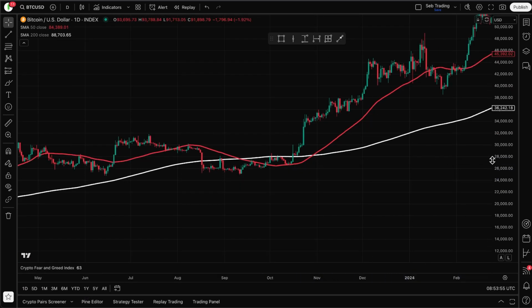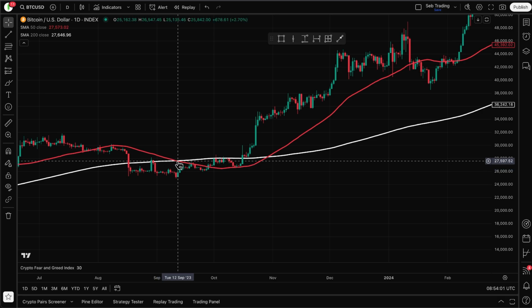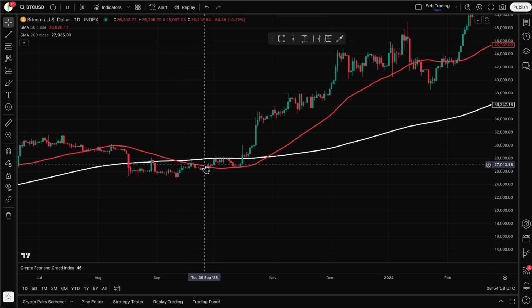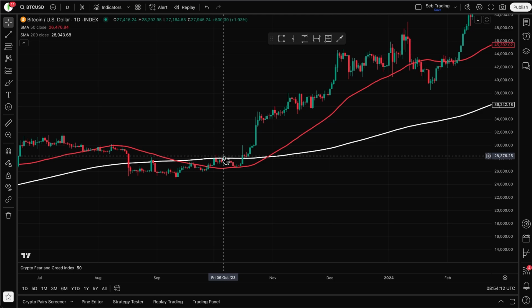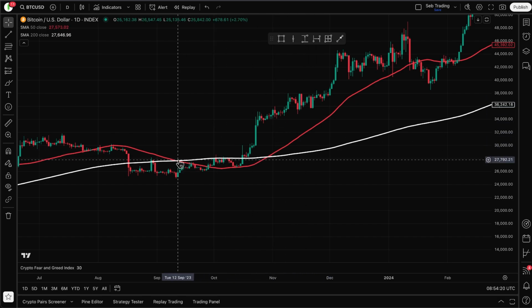I've now gone back in time to the previous golden cross and death cross. So this is September '23. We can see the same thing. Local bottom. Come on down. We peaked above it just slightly. Another peak above it slightly. And then down again. Then we started to go off to the races. We got that golden cross. And then wham. Now the length of time from here to here can vary.